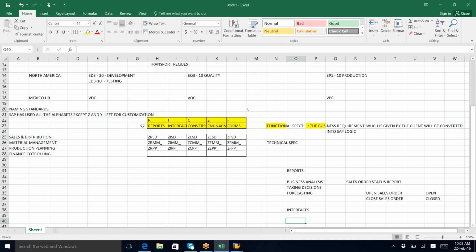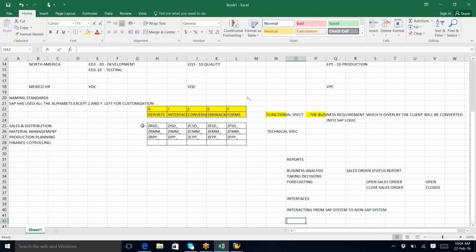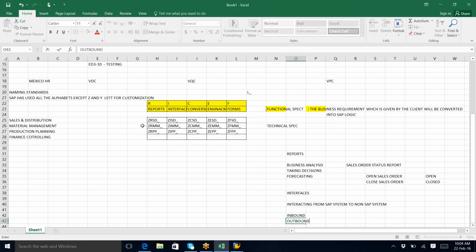Fine. So that is called interfaces. That means interacting from SAP system to non-SAP system. In depth we have inbound and outbound. Inbound means SAP to SAP, SAP to PI, PI to non-SAP, that is third party.